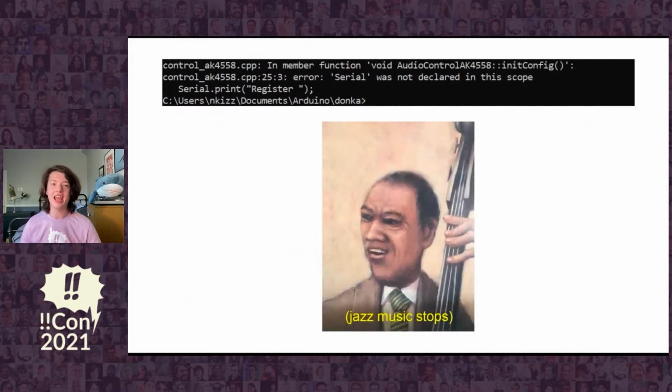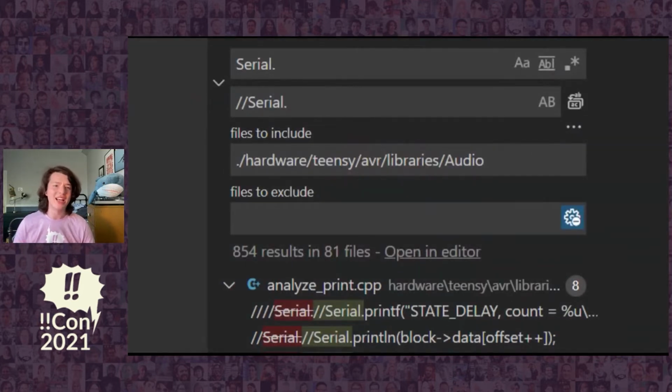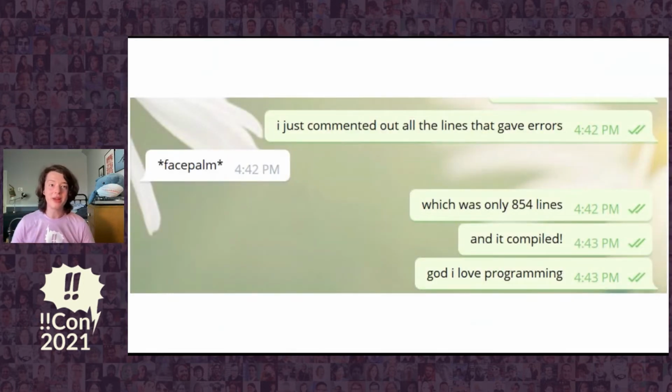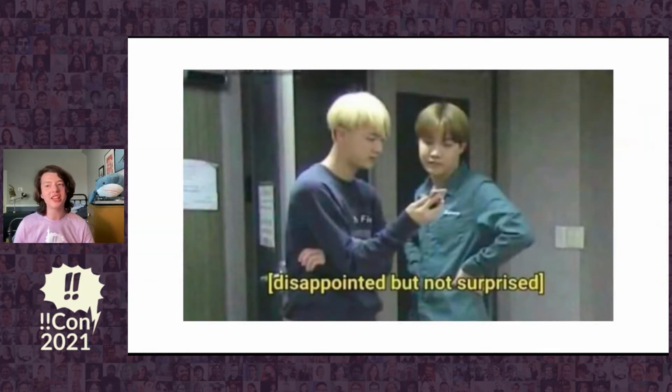So I installed it, and that does not look good. Turns out this library doesn't quite implement USB correctly and basically undefines all print statements, causing tons of compiler errors. So I did what any rational programmer would do, and I commented out all 854 print statements from the standard libraries. Typical coding stuff. This made my code compile, yay. However, shockingly enough, it still didn't work.